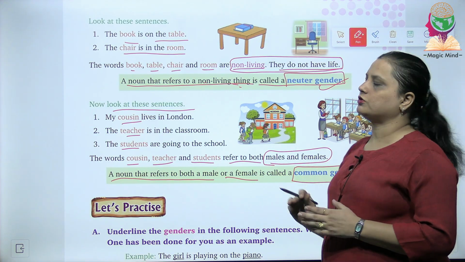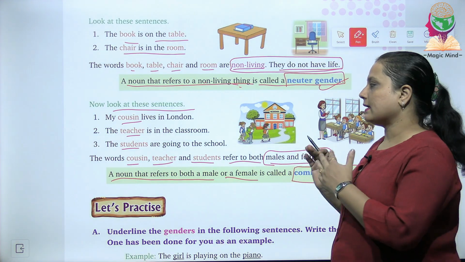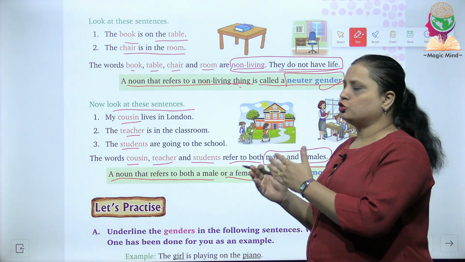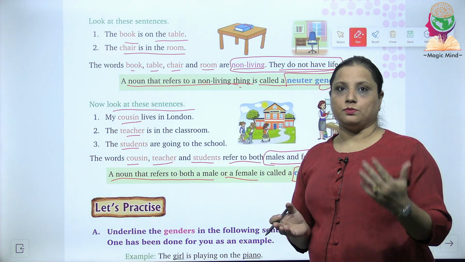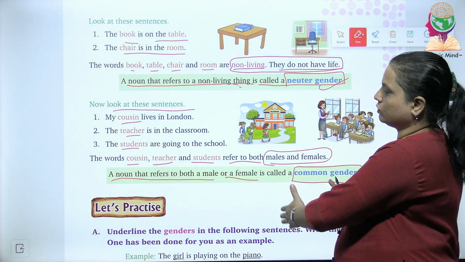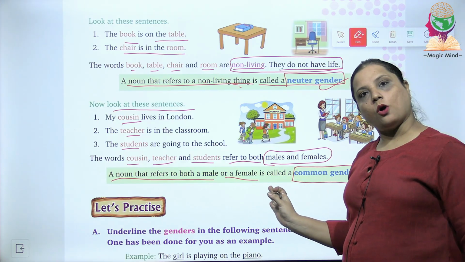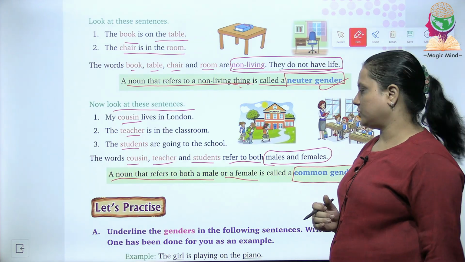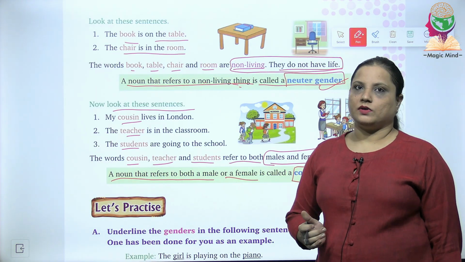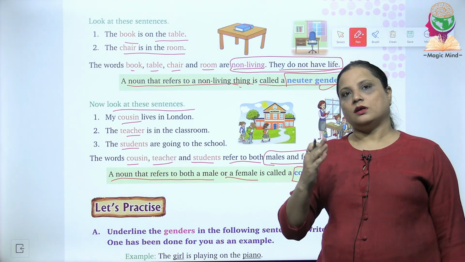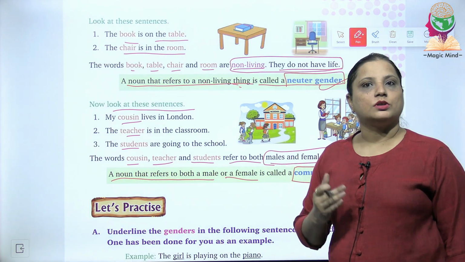So this is the fourth gender that you are studying. कि एक ऐसा नाउन जो रेफर करता हो दोनों ही काइंड ऑफ जेंडर्स को, दैट इज मेल्स और फीमेल्स, तो हम उस काइंड ऑफ जेंडर को व्हाट डू वी कॉल एज? वी कॉल इट एज द कॉमन gender. So in this chapter till now what we have read? We have read about 4 kinds of gender. The male gender is called the masculine gender.